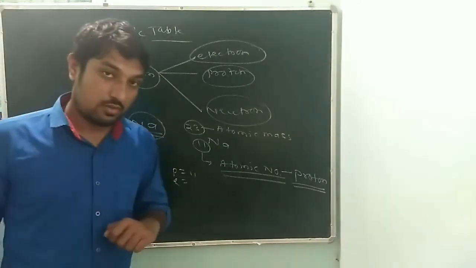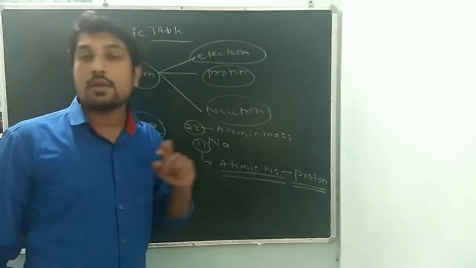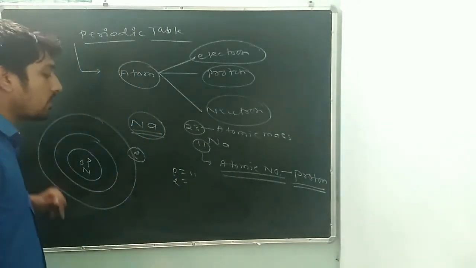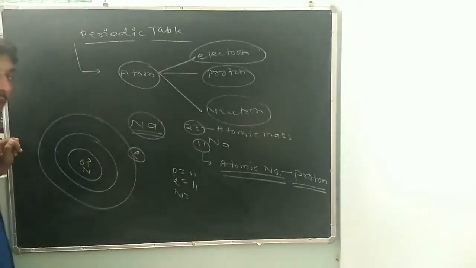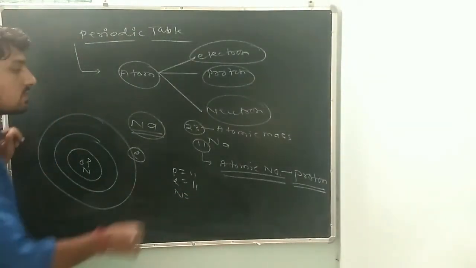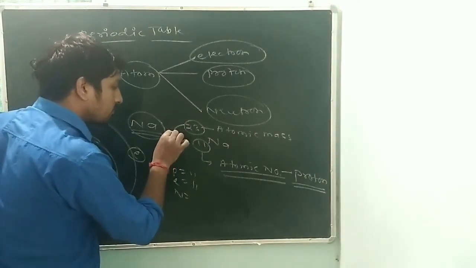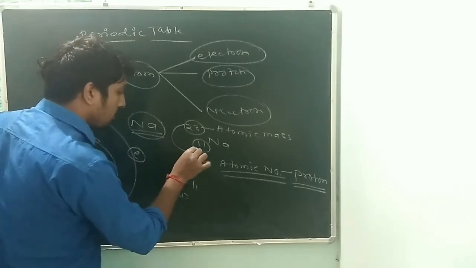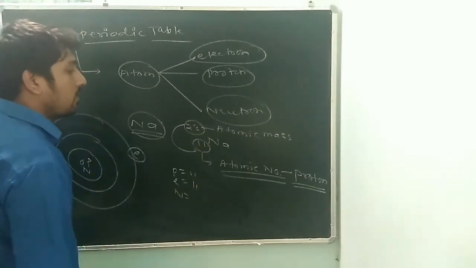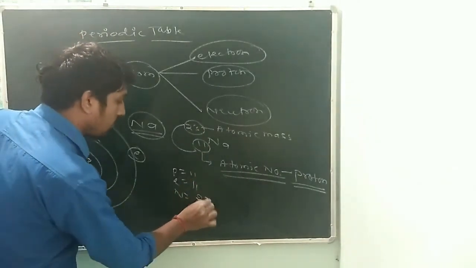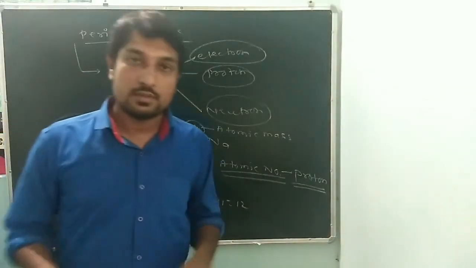So first, you know, the atomic number is also called proton, and electron is equal to the number of protons. Okay, if the atom does not have any charge, it means protons and electrons are equal. So how many electrons are there? 11. And neutrons? What is the rule to find the neutrons? You subtract the atomic number from the atomic mass. This is atomic mass. So 23 minus 11 is equal to 12. So proton, electron, and neutron you can easily find.